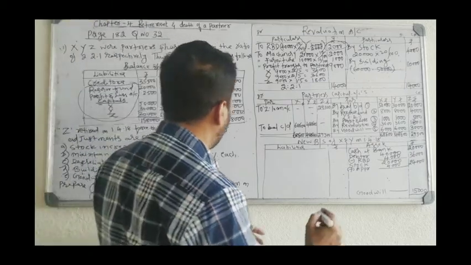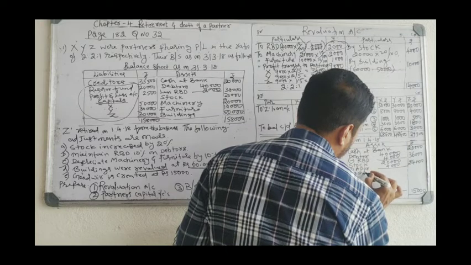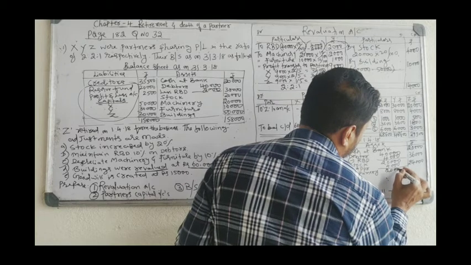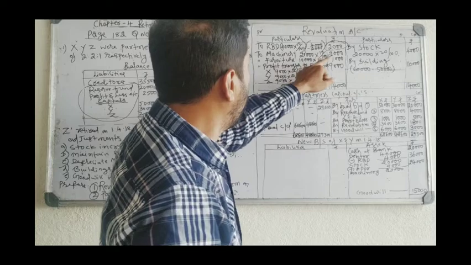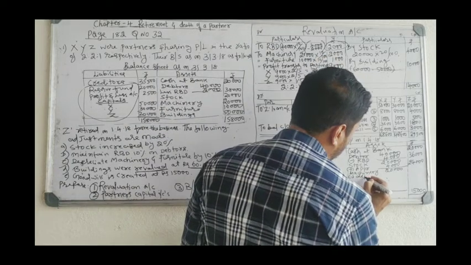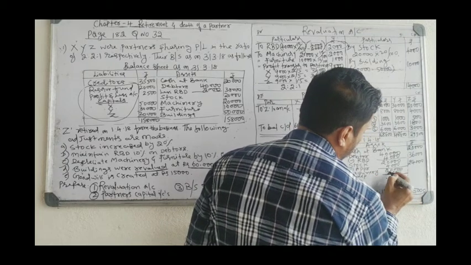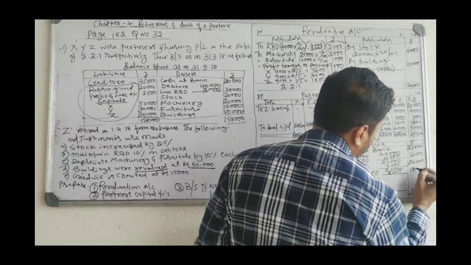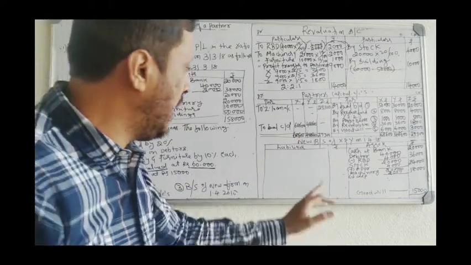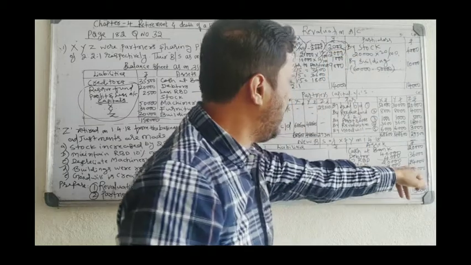Machinery is 20,000, 2,000 rupees loss, less depreciation 2,000, 18,000. Machinery 20,000, less depreciation loss 2,000 rupees, deducted, 18,000.